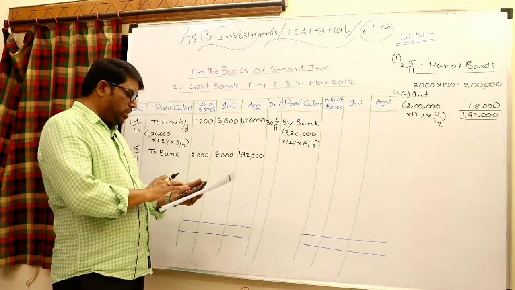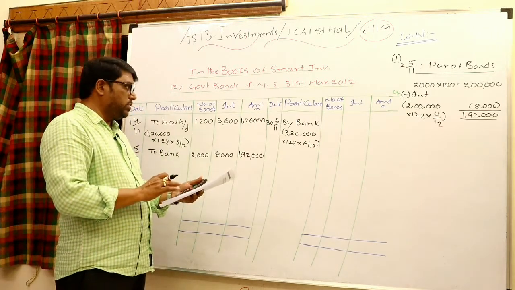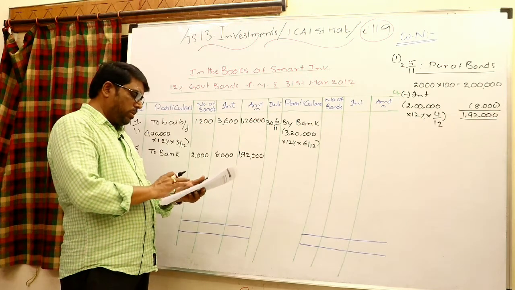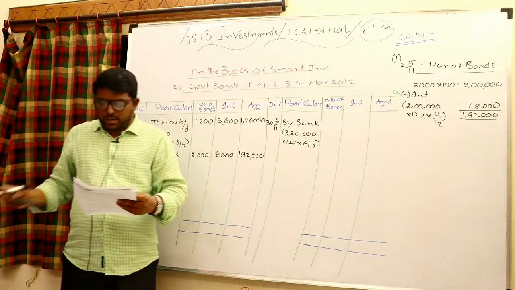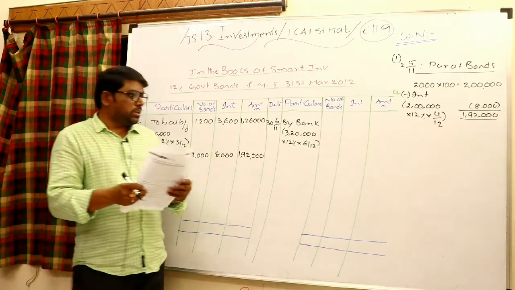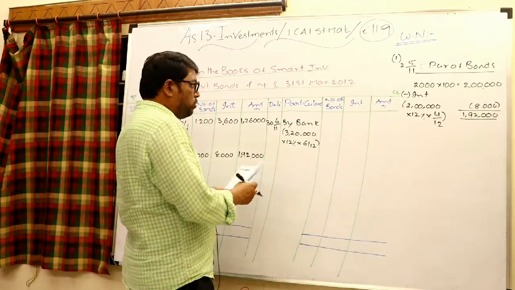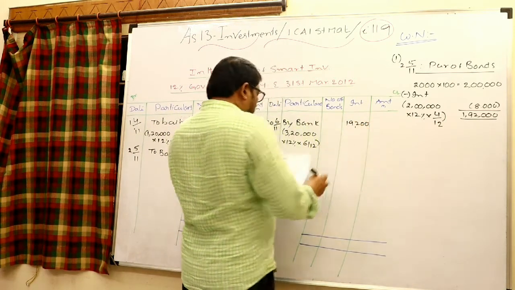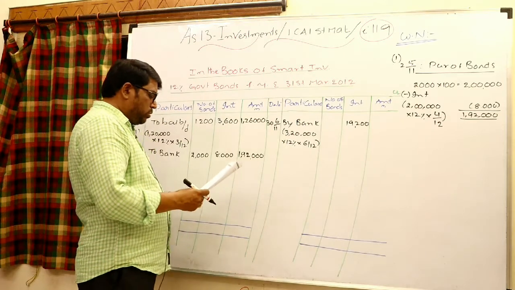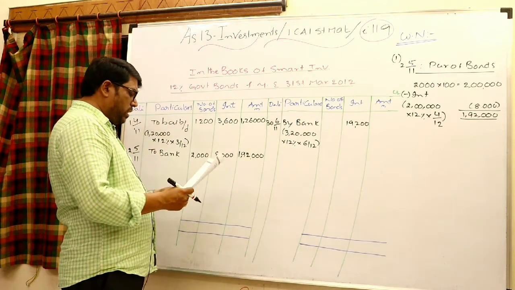Total bonds you are having on the date of receipt, 3,20,000 into 12% into 6 by 12. So look at that, 19,200 rupees is the interest. Write in the interest column, 19,200 rupees. Okay, look at the last transaction.